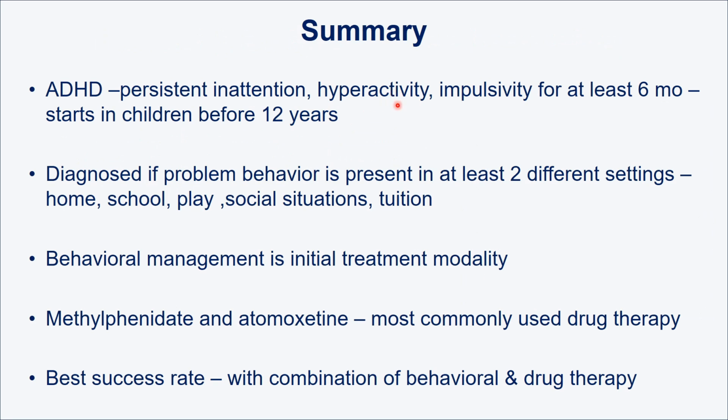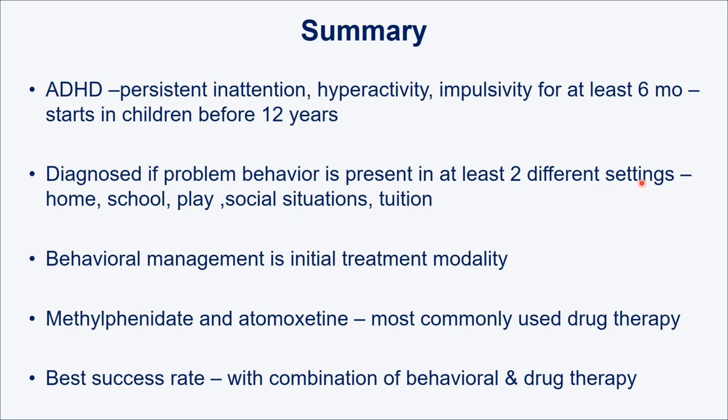In summary, to say ADHD, there should be persistent inattention, hyperactivity, and impulsivity for at least 6 months, starting in children before 12 years old. So all hyperactive children are not ADHD. This you have to understand. Another is that it is diagnosed if the problem behavior is present in at least 2 different settings.